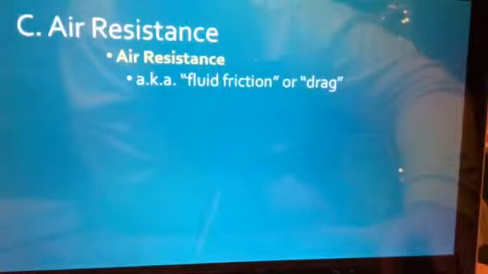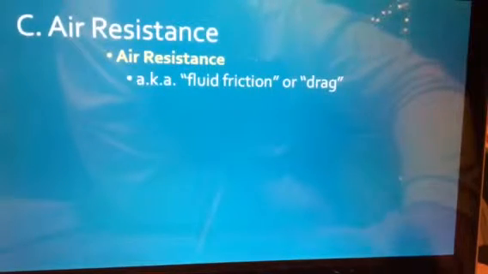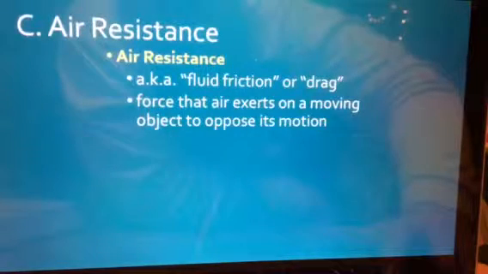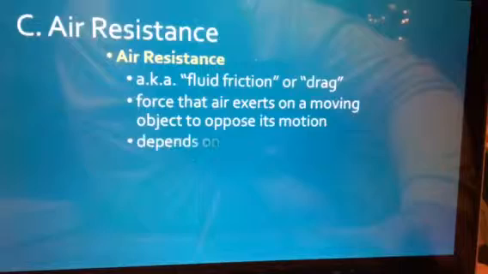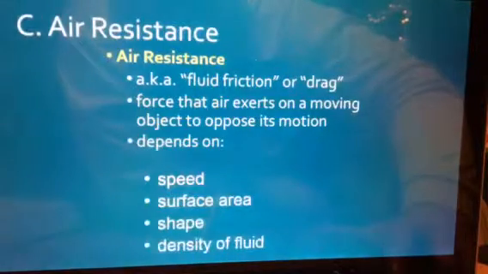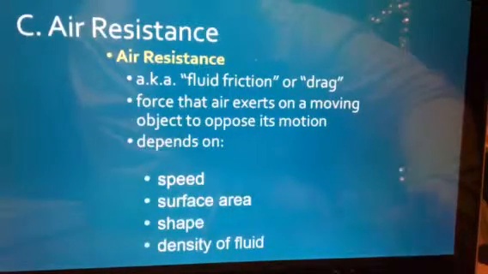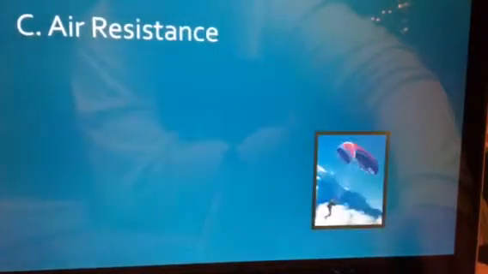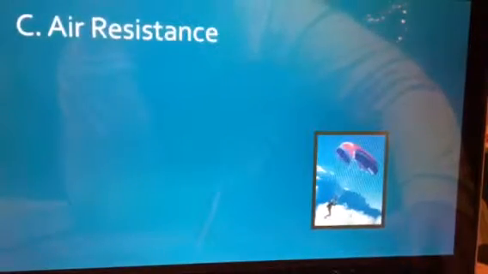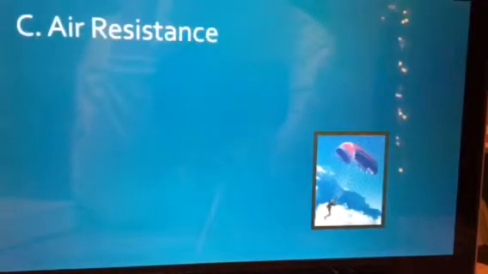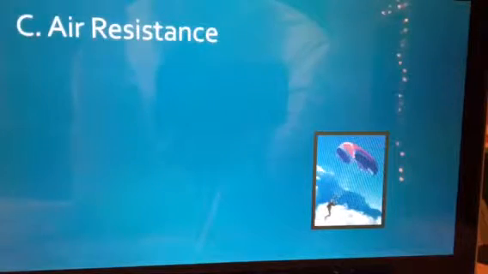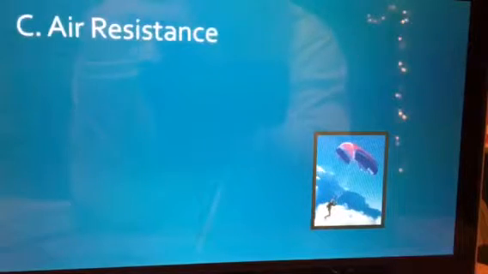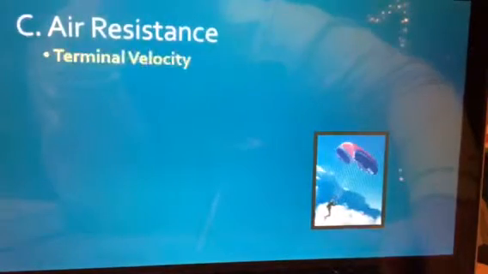Air resistance is known as fluid friction or drag. It is a force that is exerted on a moving object opposite to its motion. It depends on speed, surface area, shape, and the density of the fluid or the density of the object. So those are all things that will act on air resistance. Here we have a picture of a guy in a parachute. The parachute is a very lightweight material. It has a greater surface area. It's actually catching air and pushing an upward force, even though gravity is pulling the guy down.